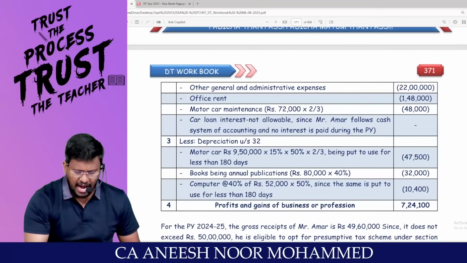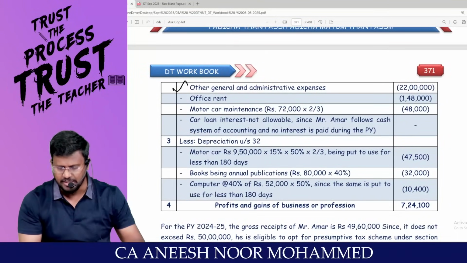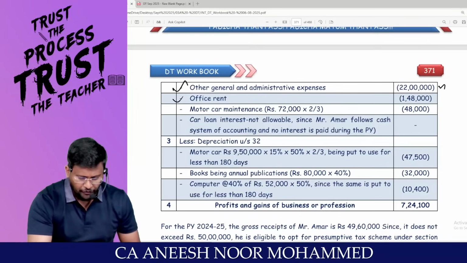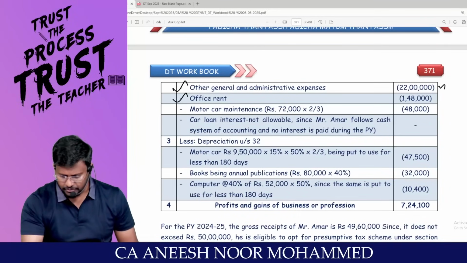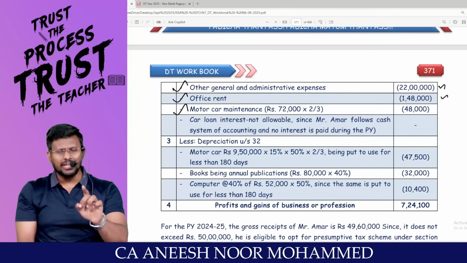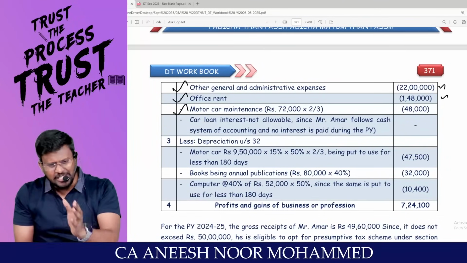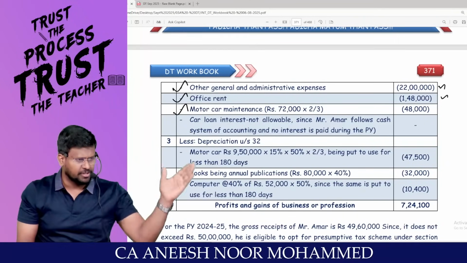Other general and administrative expense: is it an expense relating to business? Reduce it. Office rent will be allowed as a deduction. Motor car maintenance is there, but that motor car has not been fully used for business purpose. It is partly for business and partly for personal.